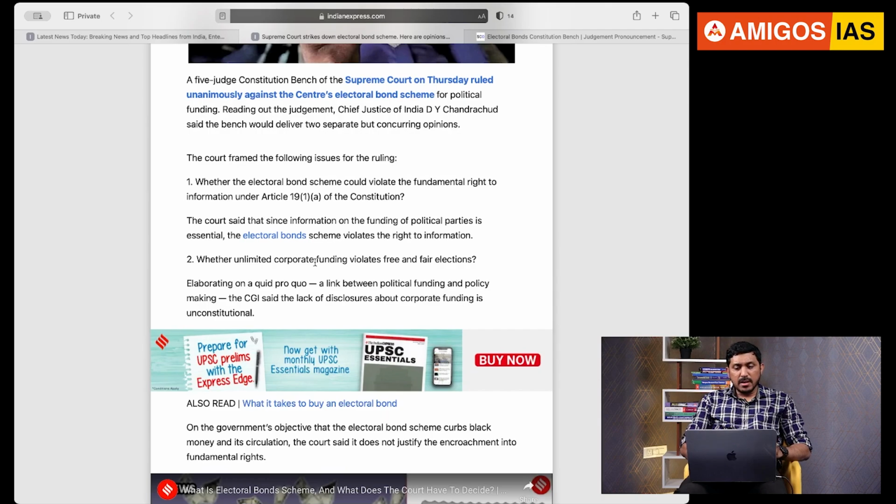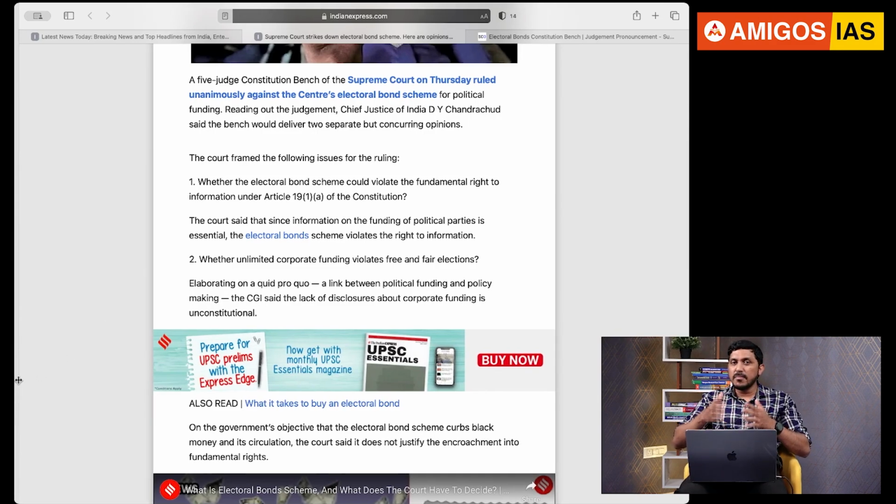Second one: whether unlimited corporate funding violates free and fair elections, because the government has changed the Finance Act and the Companies Act also. In the past, 7.5% of your profits in the last 3 years was the limit; you could not give more than that amount of money to any political party. But that cap has been removed. That means even loss-making companies, even shell companies, can donate as much money as they want to the government. That is a big problem here. So there is no cap on the amount of money any company can send, which is not proportional.